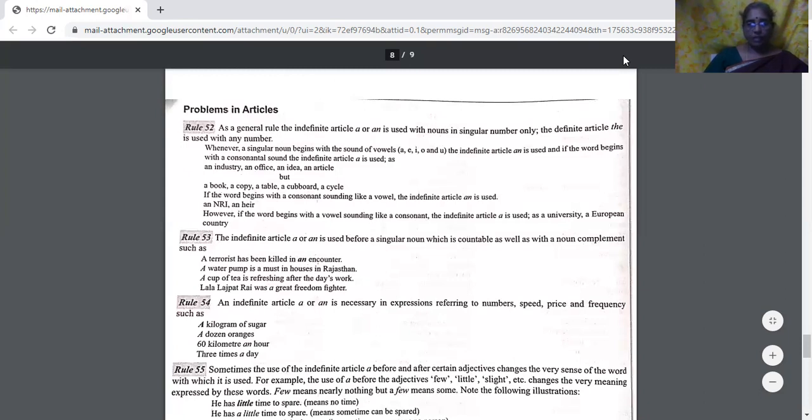Whenever a singular noun begins with the sound of a vowel, a, e, i, o, u are vowels, the indefinite article an is used, and if the word begins with a consonant sound, the indefinite article a is used. As an industry, an office, an idea, an article. But a book, a copy, a table, a cupboard, a cycle. If the word begins with a vowel sound like a consonant letter, the indefinite article an is used. An NRI, an heir. However, if the word begins with a consonant sound like a vowel letter, the indefinite article a is used, a university, a European country, and so on.